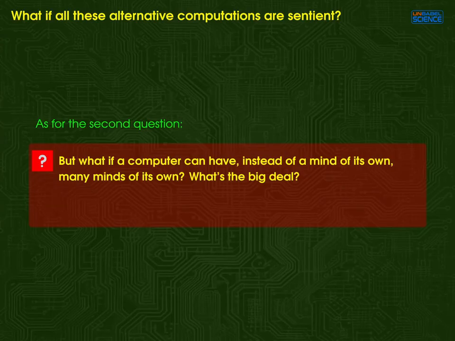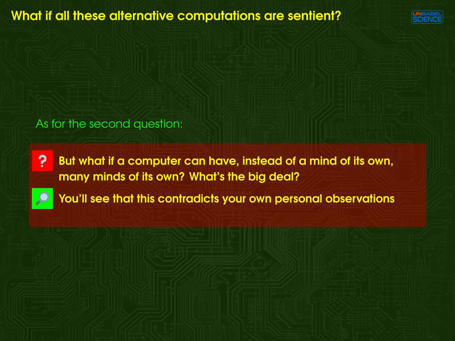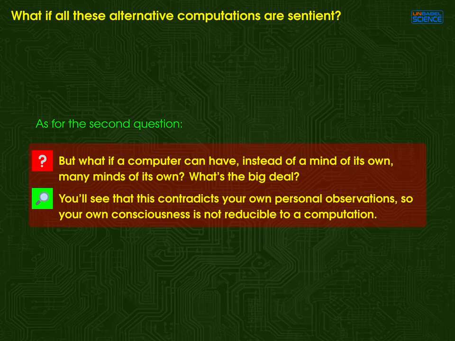As for the second question, but what if a computer can have, instead of a mind of its own, many minds of its own? What's the big deal? Next, you'll see that this would contradict your own personal observations, so your own consciousness is not reducible to a computation.